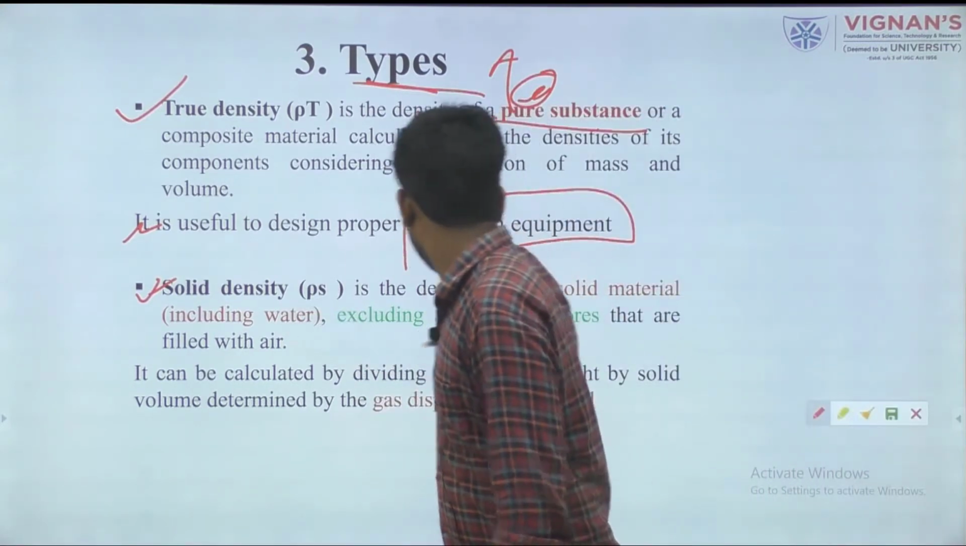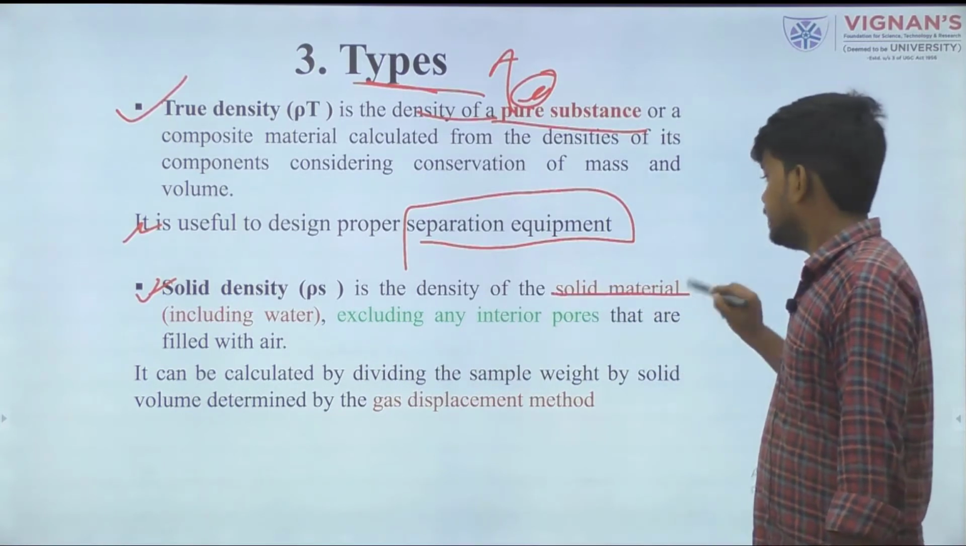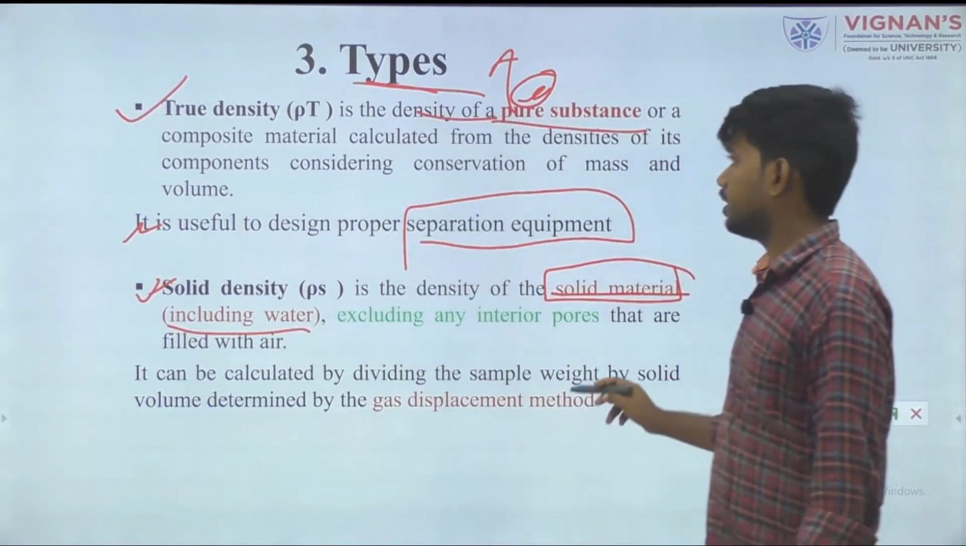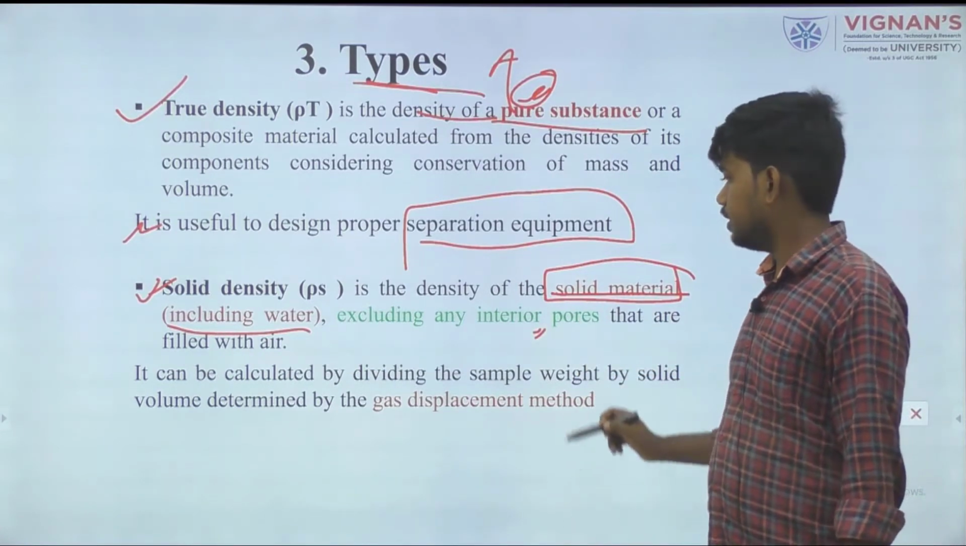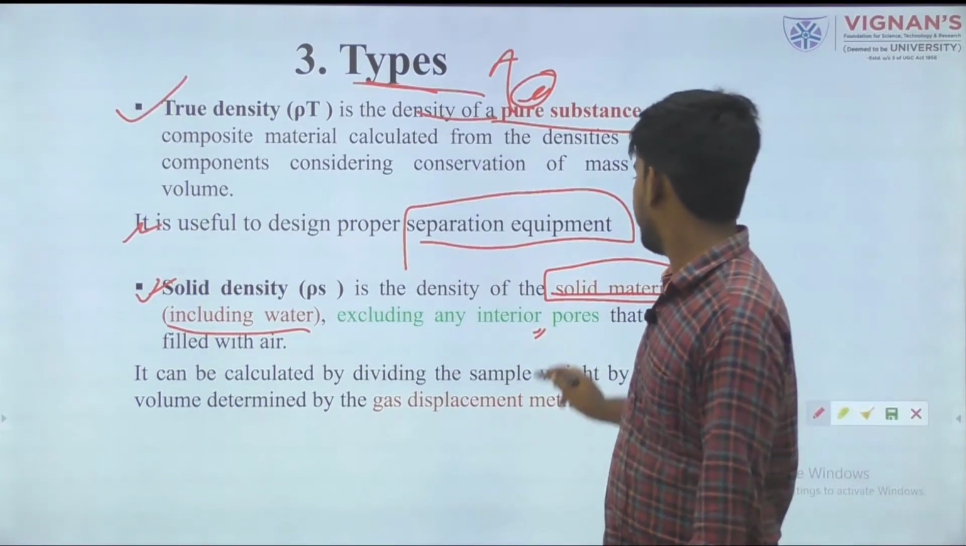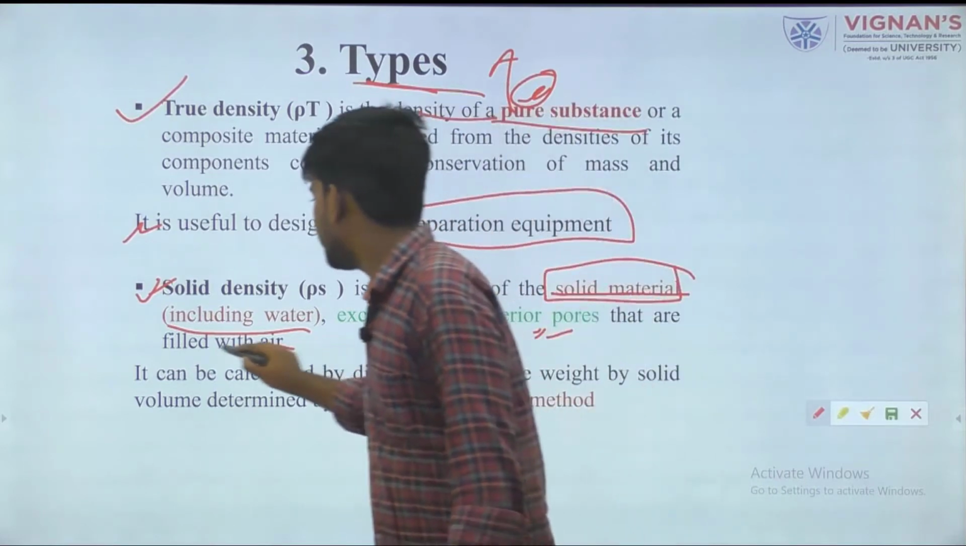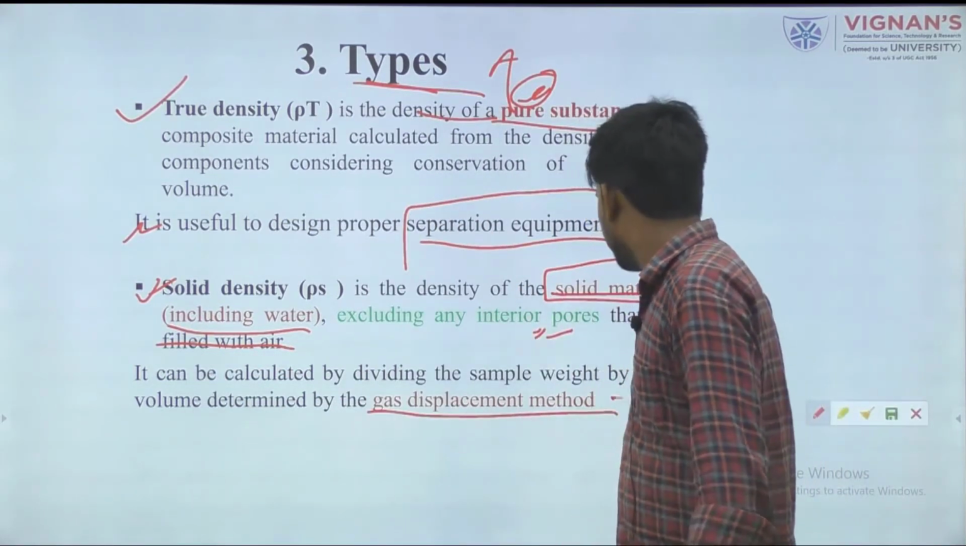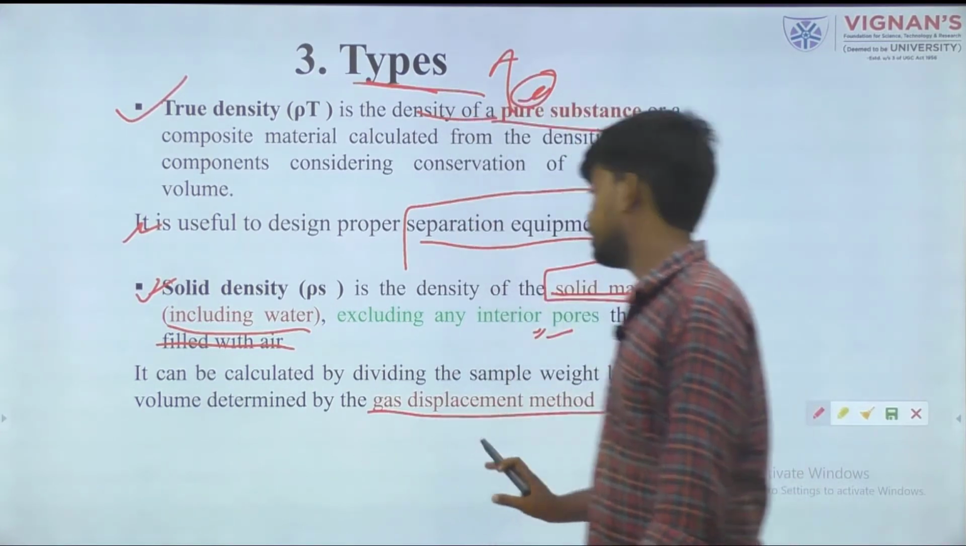Solid density means simple density of solid material. It should include water, but it should not include any pores that are filled. For any term related to this pore space, we prefer the gas displacement method.